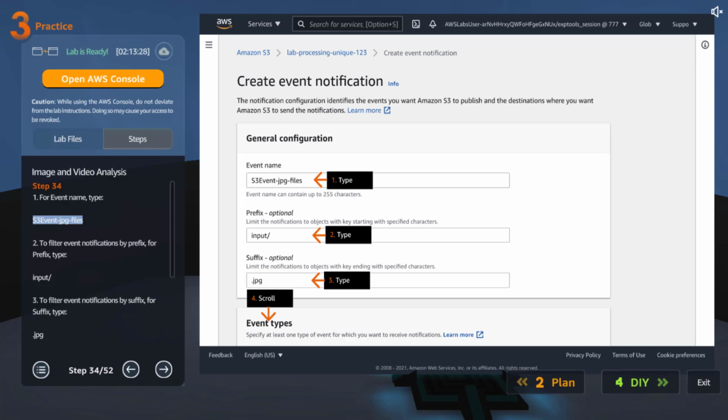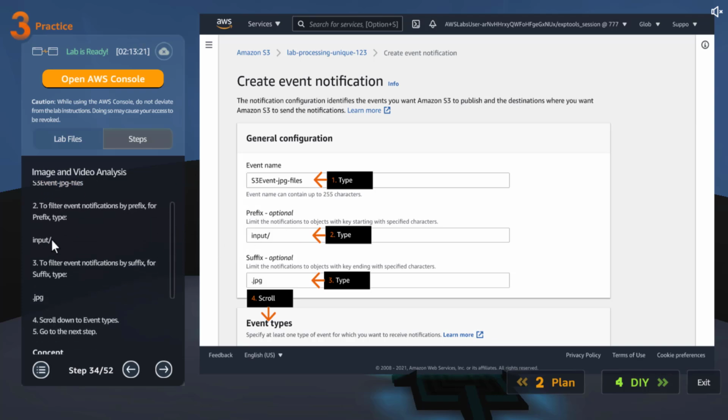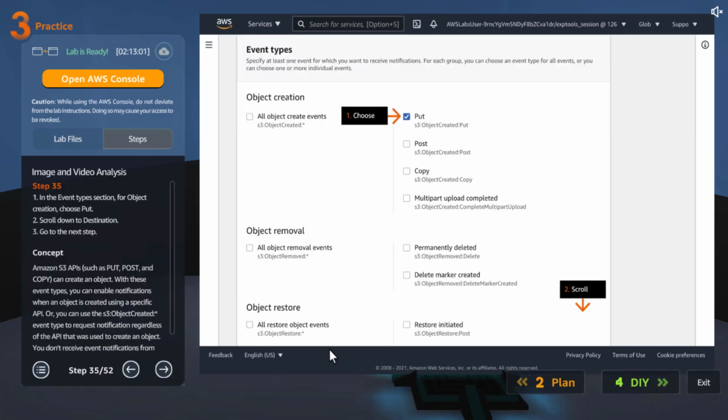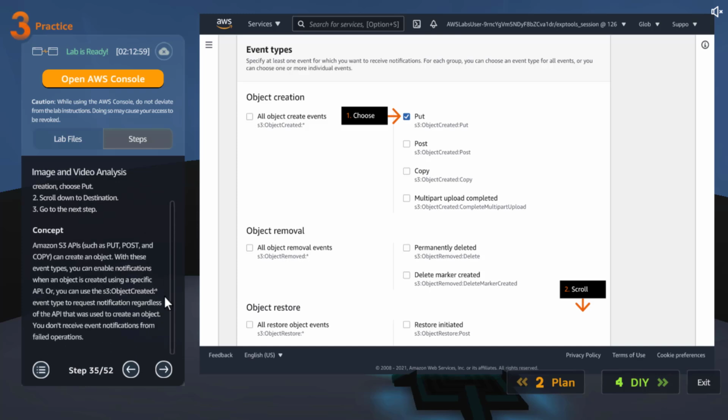So we are going to name the event that one, and prefix means we are telling it to only trigger if whatever event I pick happens in this particular prefix. And we are saying suffix JPEG means even if input has other files, only trigger this event if it ends with a .jpeg. That is what this is saying. And the event type they will pick is obviously put. When somebody puts a file into the input folder that ends with JPEG, this event gets triggered.